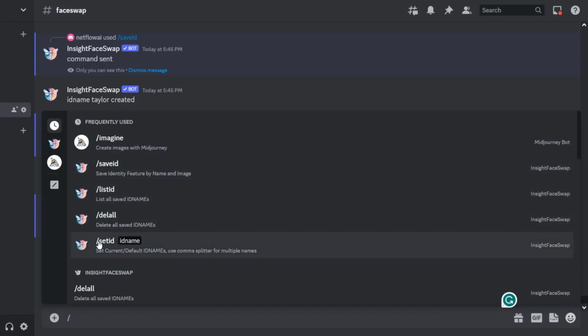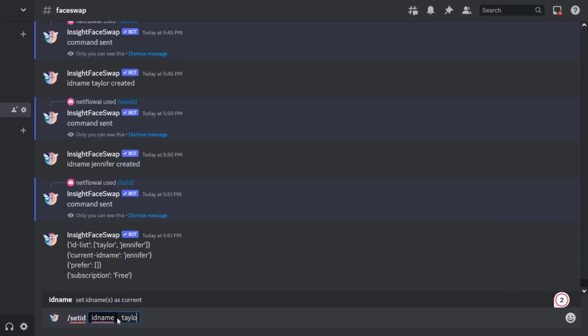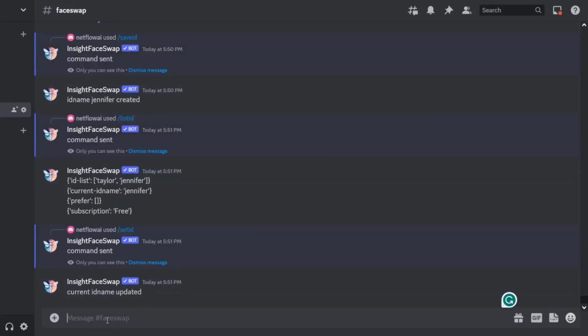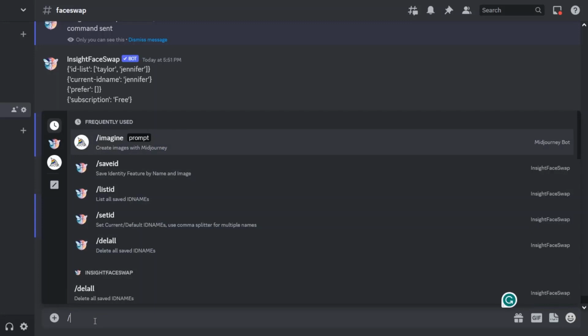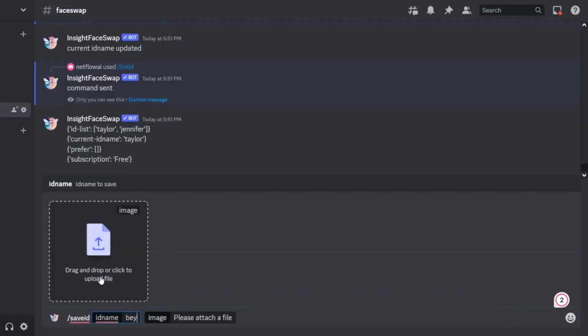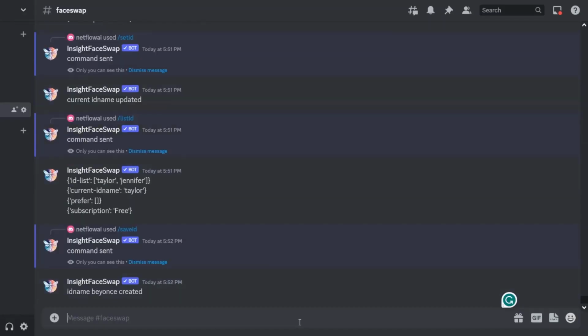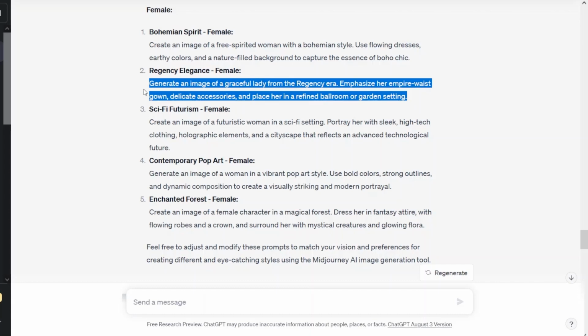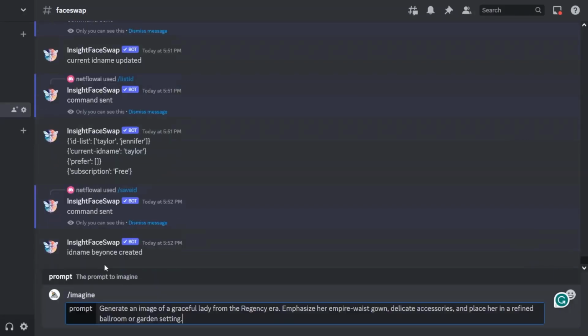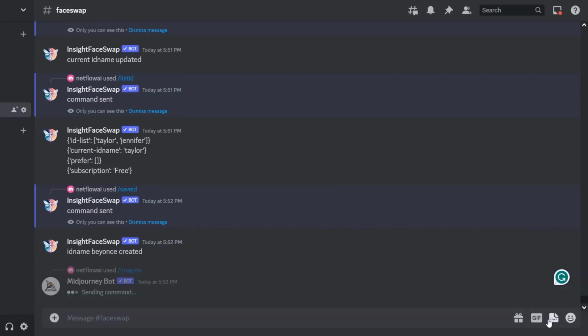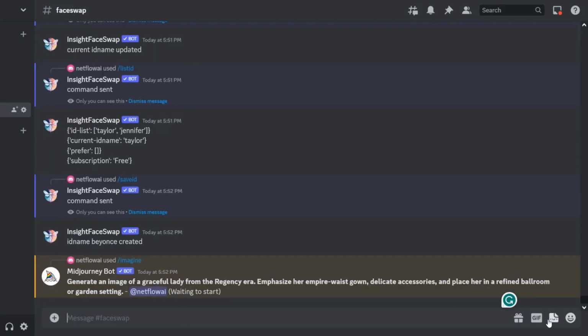However, if we want to switch back to Taylor, all we have to do is use Set ID and set the ID name to Taylor, and it easily changes. As you saw, it saved over Taylor, and now we can save as many IDs as we want. We can also set it to any ID we want to apply changes to. Now let's go ahead and generate one of the other prompts that we got from ChatGPT. We'll use the Imagine command from the Midjourney bot to do this. Let's see how it turns out.